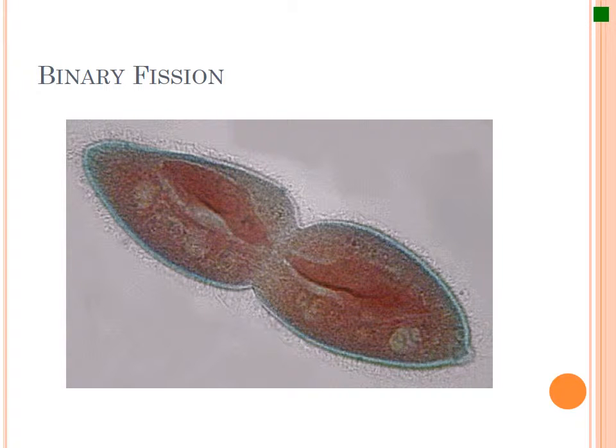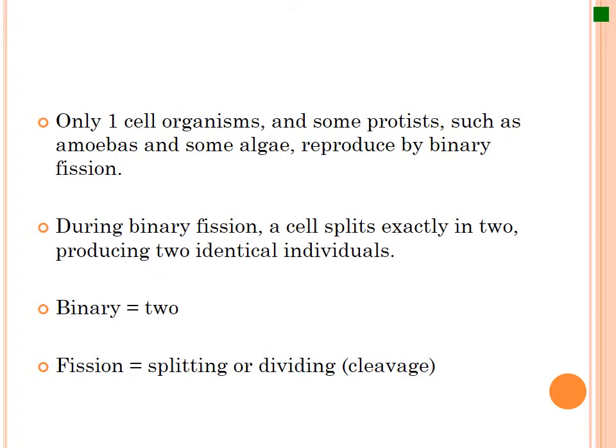What happens in binary fission is that the cell splits into two exact pieces of itself. Algae reproduce this way, and a lot of bacteria reproduce this way. Only single-celled organisms and some protists, such as amoebas and some algae, reproduce by binary fission. So binary fission is a cell splitting exactly into two parts that are identical individuals.